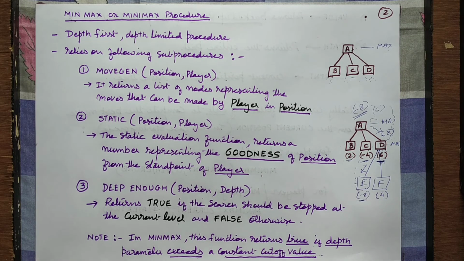Programmer will have to himself play the games n number of times and find out what is that maximum depth that you can define, beyond which it is fruitless in playing the game. Okay, so these are the functions that we are going to use. Next, we are going to now see what are the different ways or how this min-max game tree can be evaluated, how we can play the game.